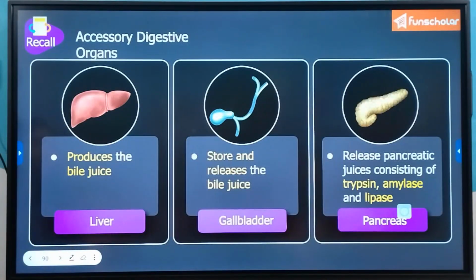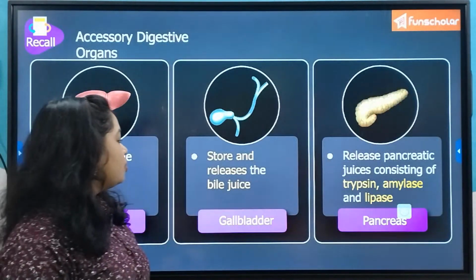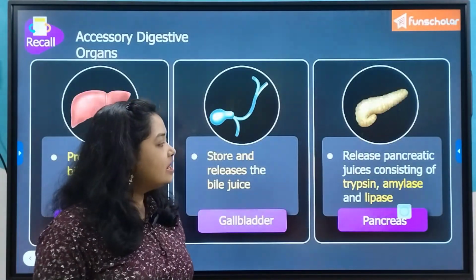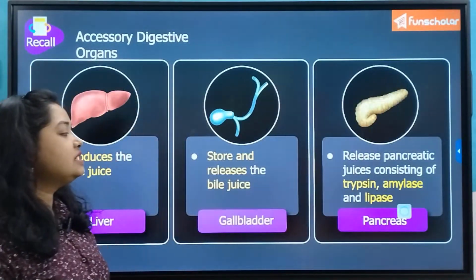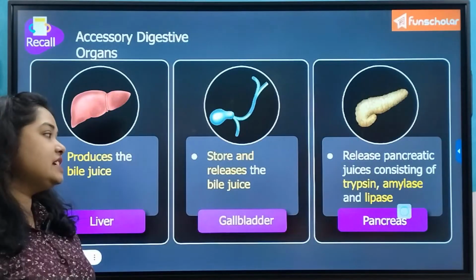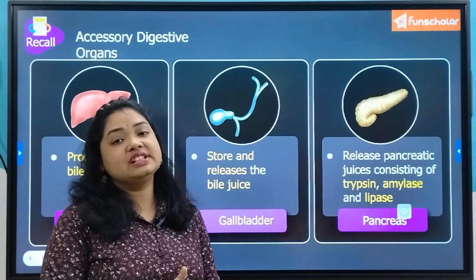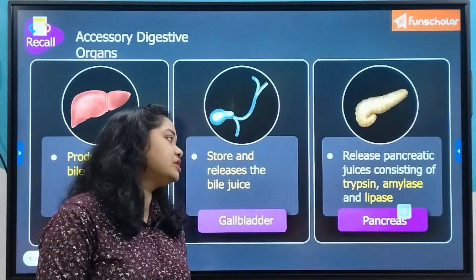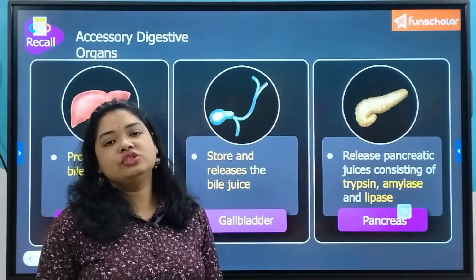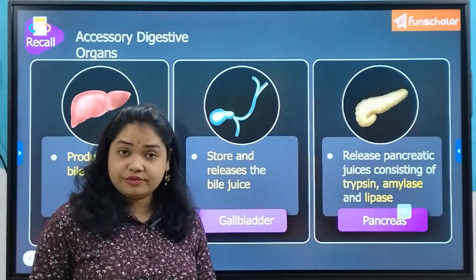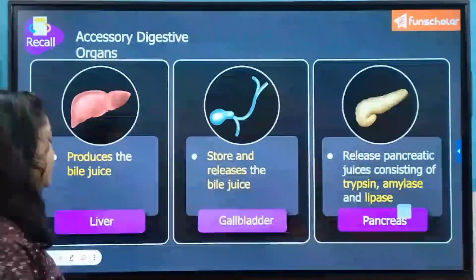So we already know that the liver produces the bile juice, and then the gallbladder stores and releases the bile juice as and when required. The pancreas releases the pancreatic juice consisting of trypsin, which digests the peptides into amino acids, amylase, which converts the starch into maltose, and the lipase, which converts the emulsified fat, or the droplets of fat, into fatty acids and glycerol.